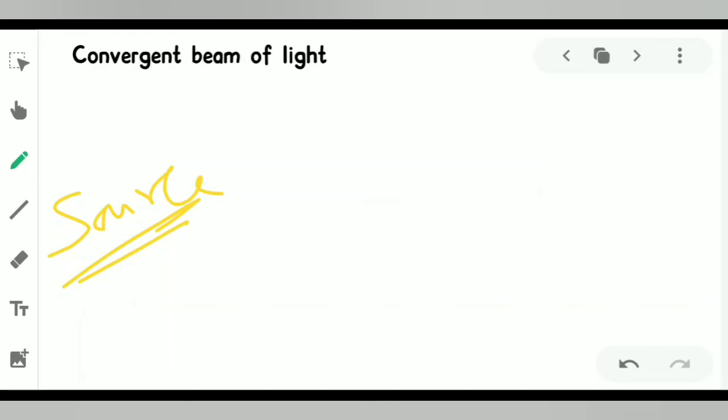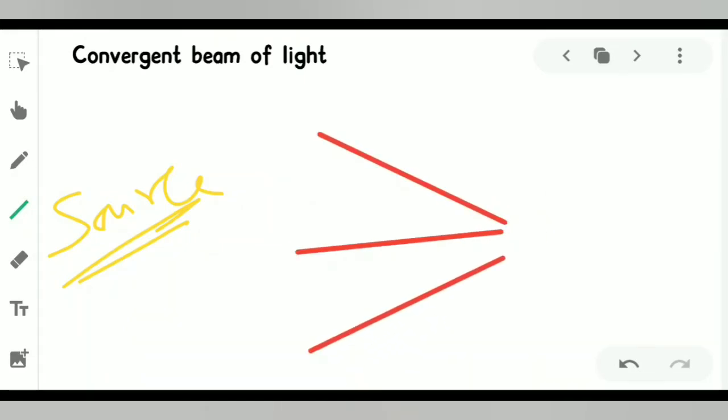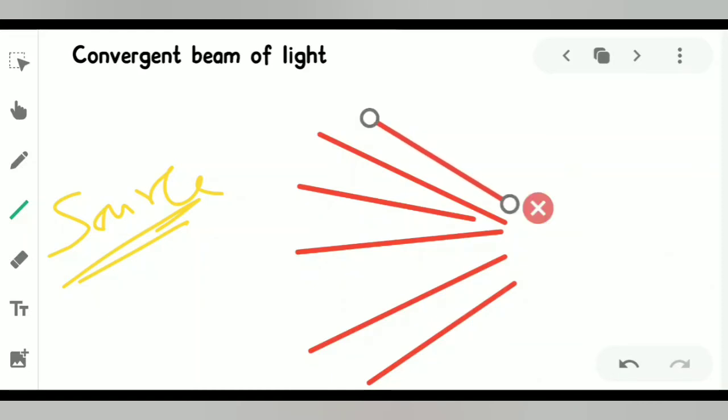But now here we see the difference: the rays or the beam of light will come from different directions, like that. They are actually incoming, and they will meet at a fixed point.